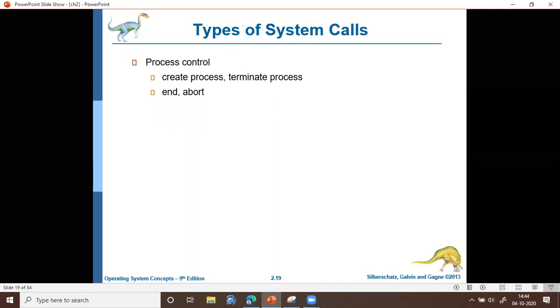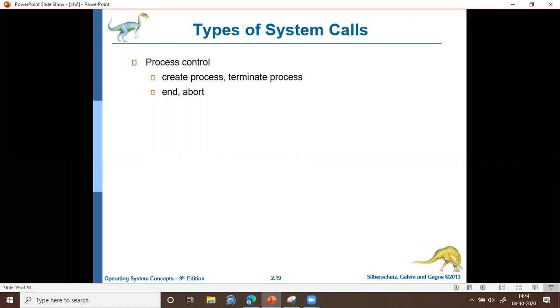The process has finished executing all the instructions so that it is terminating. Such a termination is called end. And abort represents abnormal termination. If the process terminates in the middle due to some error or any such thing, then such kind of termination is called abnormal termination.